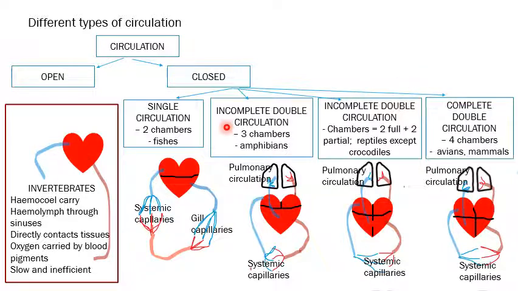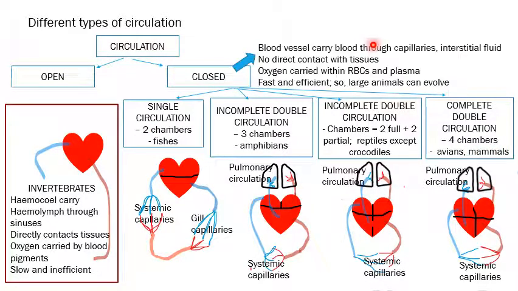So this is a process of evolution towards this. Let us see the advantages of why a closed circulation is needed. See, in the closed circulation, the blood vessels carry the blood through capillaries, and as I said, the exchange is occurring between the capillaries and the interstitial fluid, and then with the interstitial fluid and the cells.